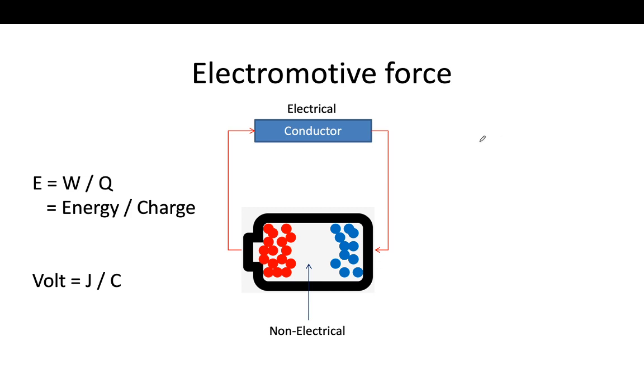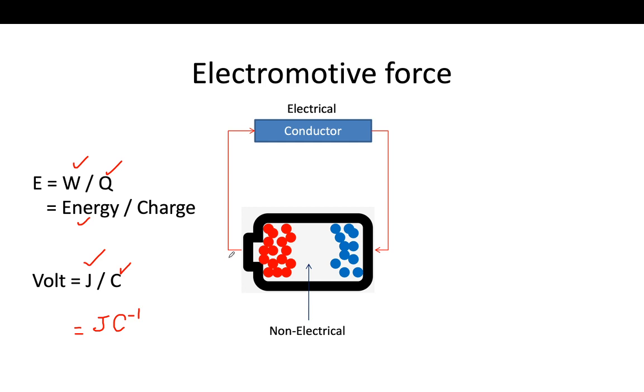So actually what is going on? Work is going on and charge is moved. Work is not the same as the other, it's the energy. So how do we measure the energy? We measure the energy in joule and we measure the charge in coulomb. So it will be joule per coulomb. So now you understand that